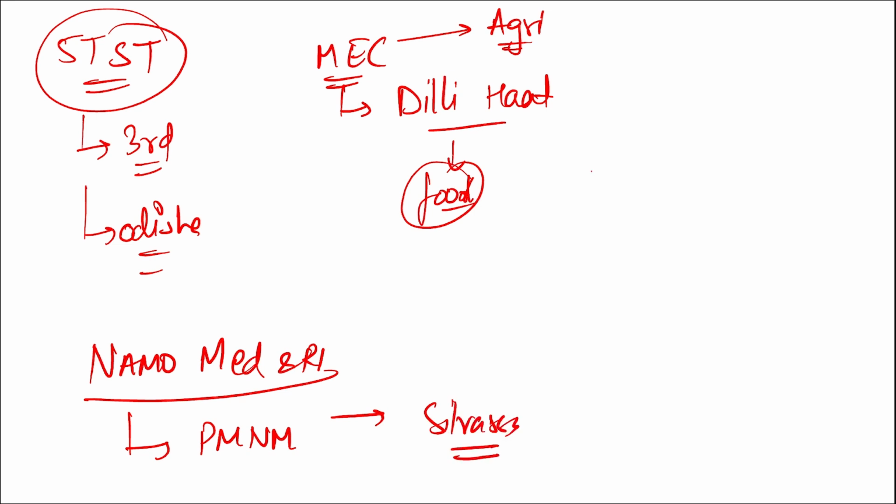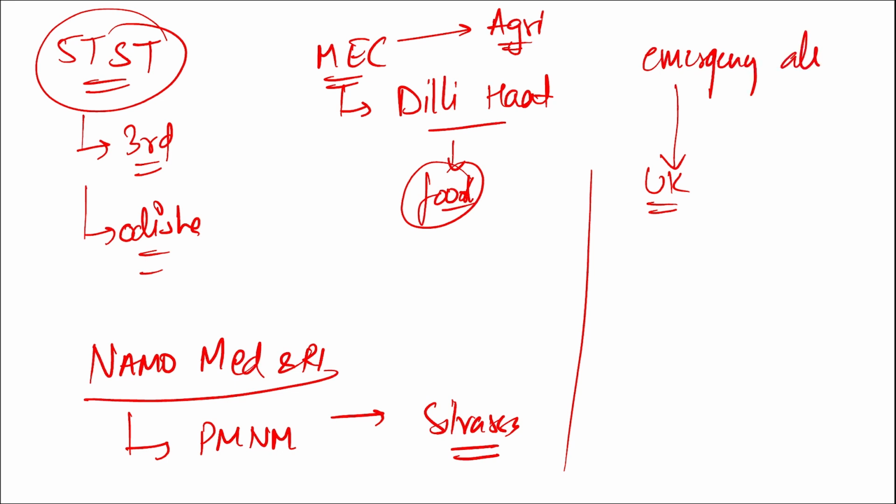Correct. Next, remember recently which country tested the emergency alert system on millions of phones, like if there is any natural calamity, if there is any earthquake, if there is a flood, or in any situation, if they want to provide an emergency message to a large number of people. So for that, an emergency alert system was tested by which country? It was tested by the United Kingdom, and it is basically for emergency alerts. Like a message will be shown on the mobile phones of all the citizens in a certain area.